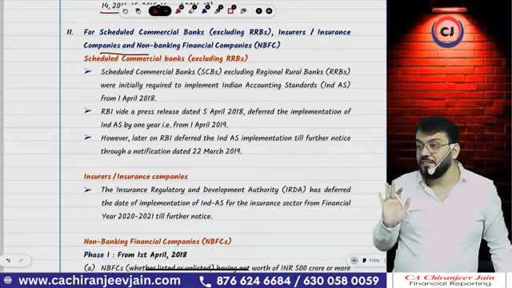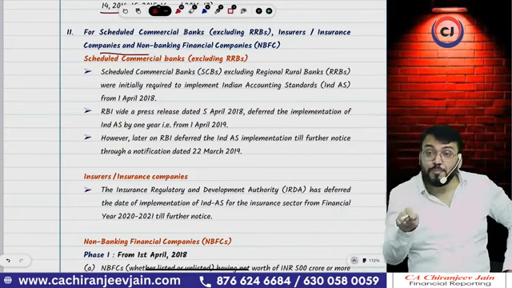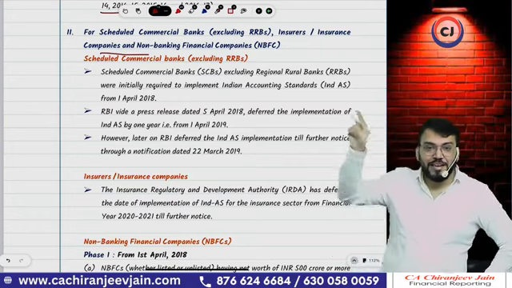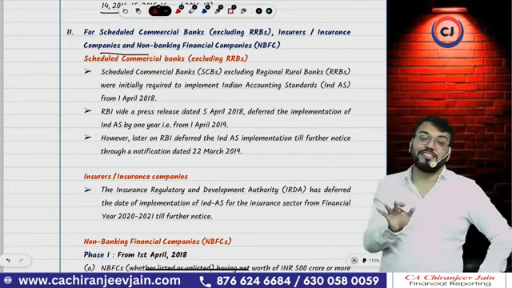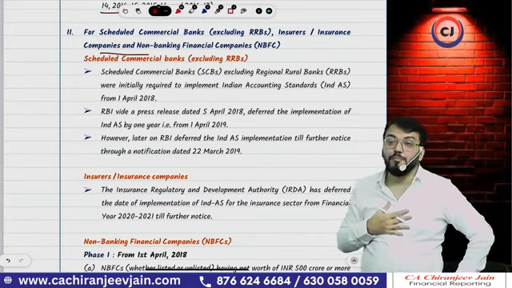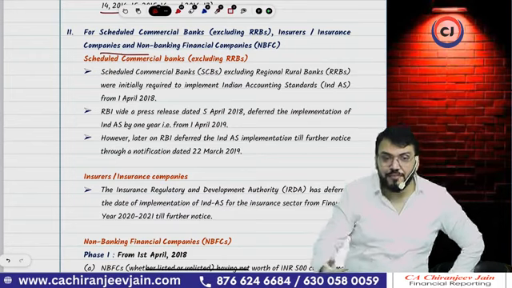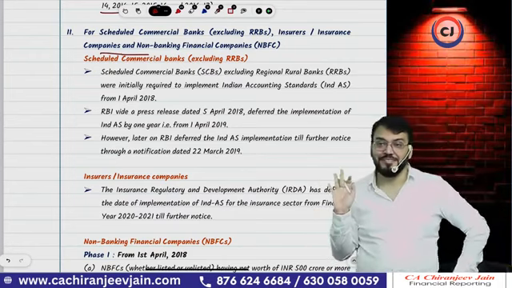Because Ind AS was a part of the Companies Act rules, not a part of the Banking Regulation Act rules. So they said we are not prepared to comply with all the requirements in Ind AS, and therefore the applicability was deferred. Until now, it has not been notified.